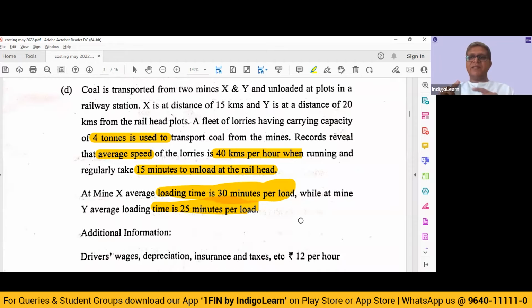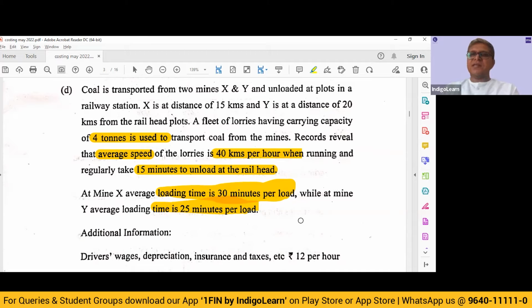Now, this is a one-way distance. So for all our calculations, we'll have to multiply and calculate the two-way distance, because on one side it has to come with load and then it has to go back empty. Then they are saying the carrying capacity is 4 tons. So the tons that you can carry is only 4 per load per trip. Then the average speed they have given: the average speed at which the lorries travel is 40 kilometers per hour.